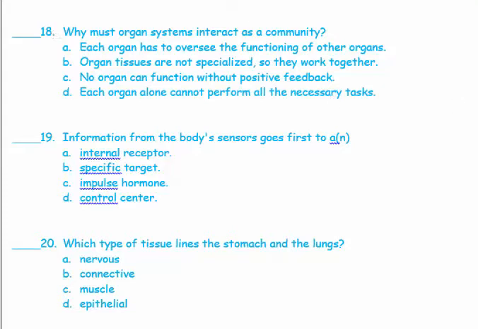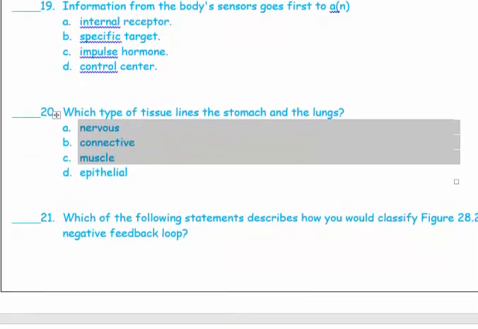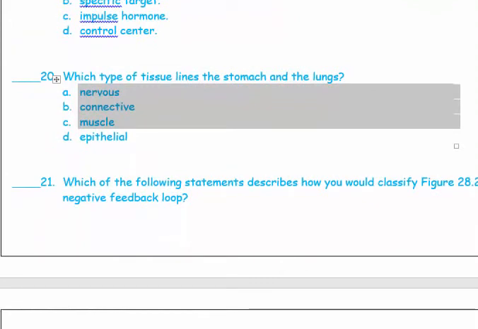19. Information from the body sensors. They go first where? From the body sensor, it has to go to the control center, because the control center is going to compare it and then decide what this change requires in order to maintain homeostasis. Number 20. Which type of tissue lines the stomach and the lung? D. Epithelial tissue. Epithelial tissue is the lining tissue, wherever it is.